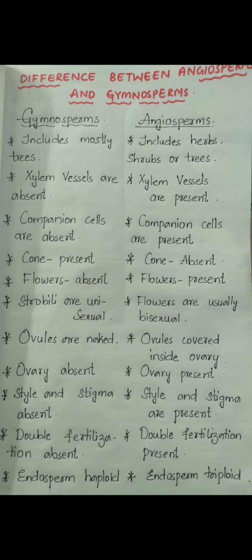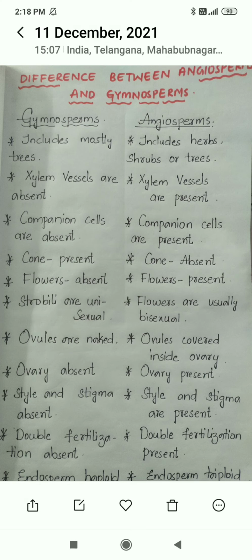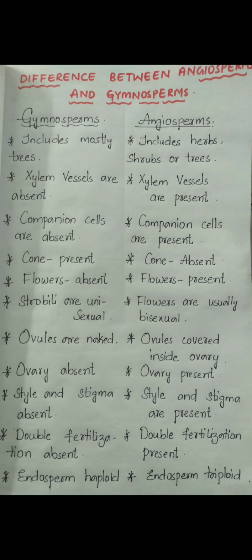In the case of gymnosperms, ovules are naked. Ovules are naked means they are not surrounded by an ovary. That is the reason why there is no fruit in gymnosperms. In the case of angiosperms, ovules are covered inside the ovary. Ovary is a feature of angiosperms. Moving to the next point, ovary is absent in gymnosperms, and ovary is present in angiosperms.